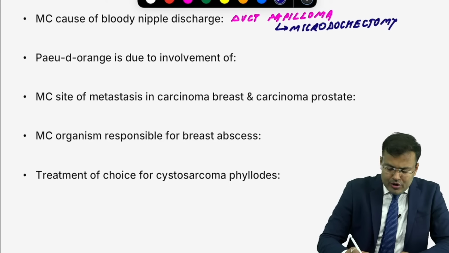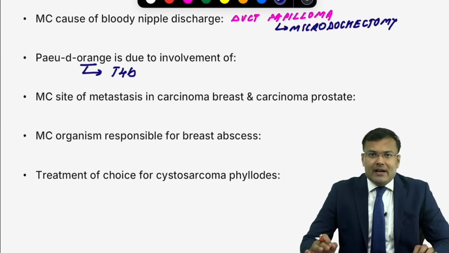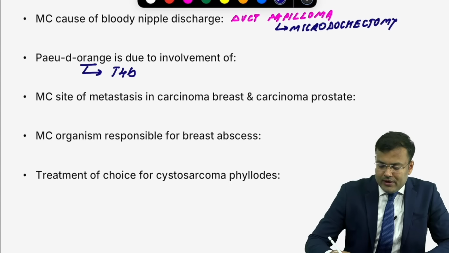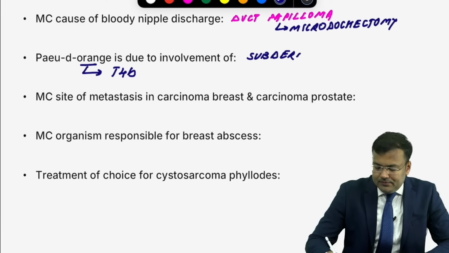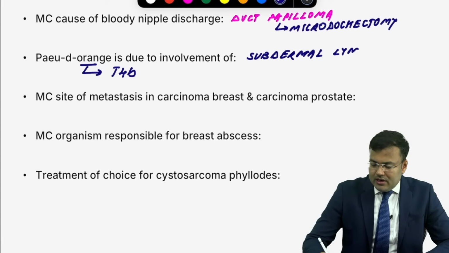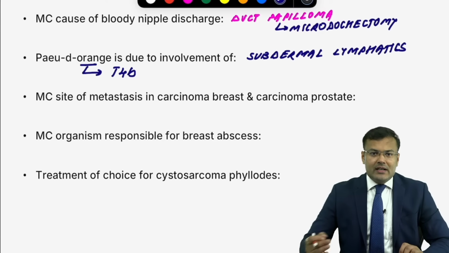Next, peau d'orange. You know what the stage is in peau d'orange? The stage is T4B, and it is because of lymphatic permeation by tumor cells. There is involvement of subdermal lymphatics. Clear? So there is lymphatic permeation by tumor cells, that is peau d'orange.